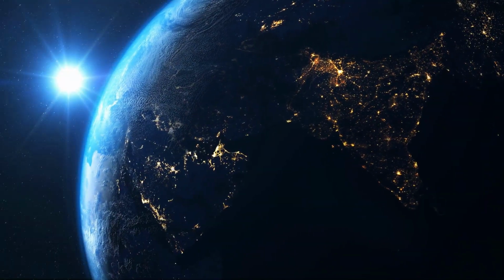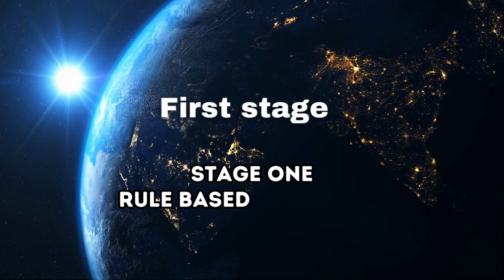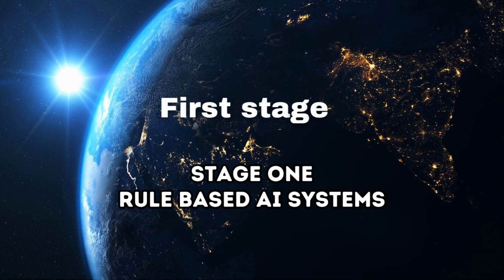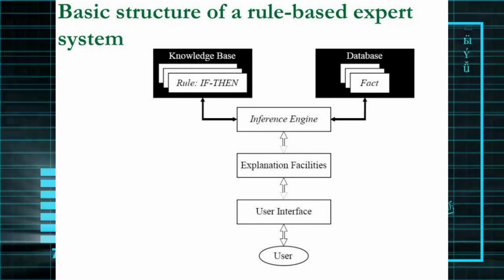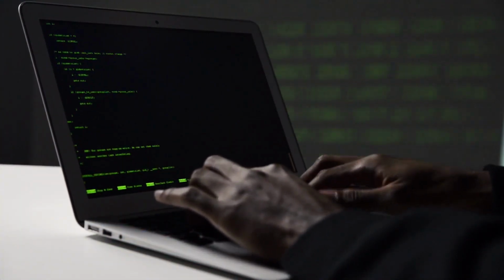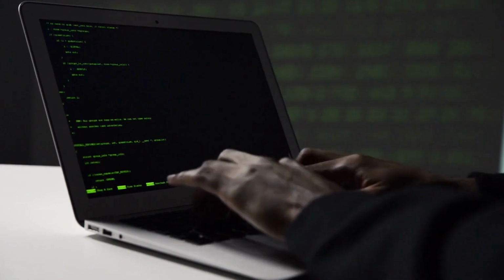To begin, let's start with the first stage, Stage 1, Rule-Based AI Systems. Rule-based AI systems, also known as one-task systems, represent the earliest stage of artificial intelligence. These systems operate based on a predefined set of rules or an algorithm given to them by programmers.